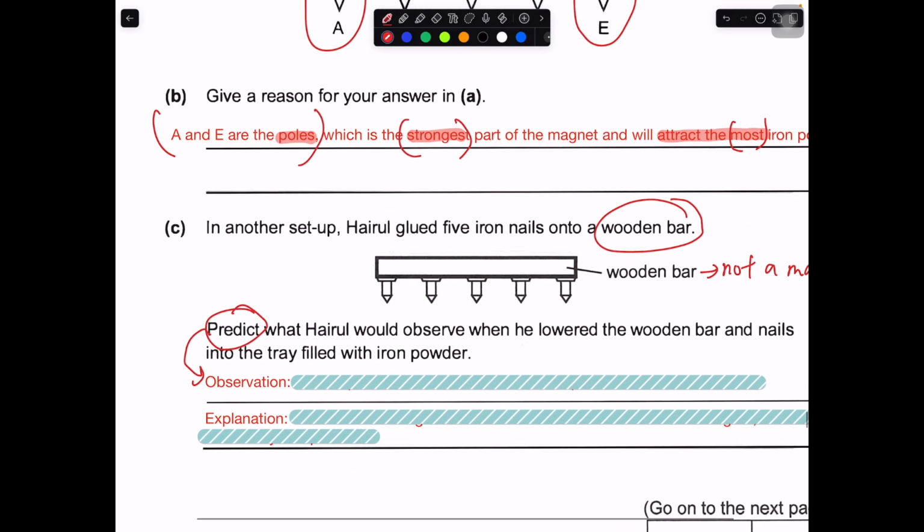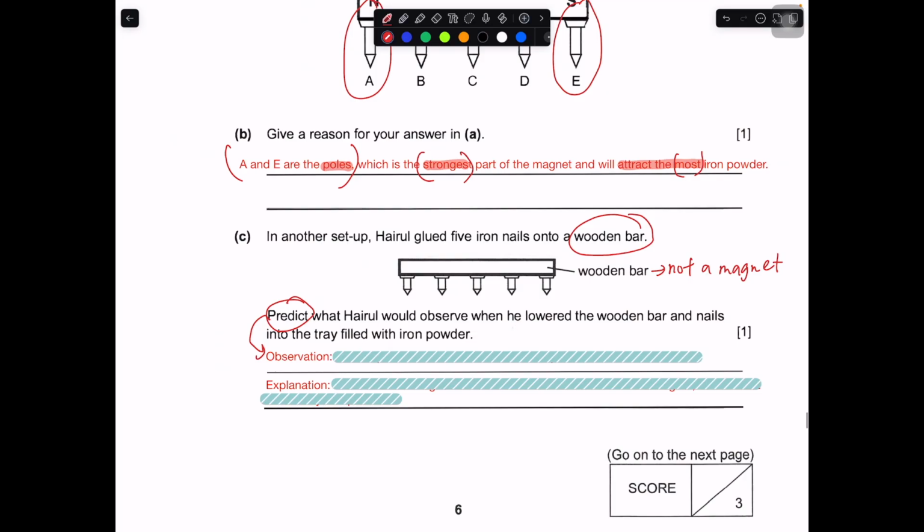What will happen is that this wooden bar, since it is not a magnet, will not be able to influence the iron nails in any way because it's not a magnet to begin with. So nothing is going to be attracted to the base of the iron nail. The wooden bar is not a magnet and cannot attract the magnetic material, which is the iron powder over here. So what we observe is that no iron powder will be attracted, or no iron powder is found on the nail. This is the main idea over here.